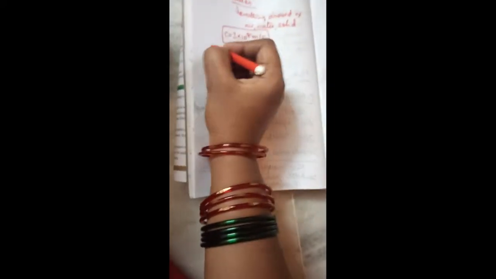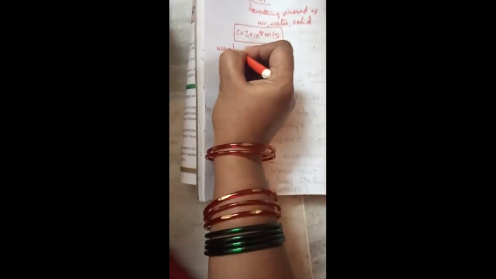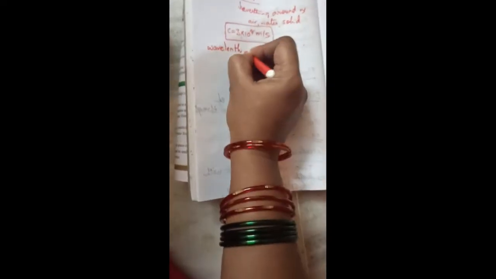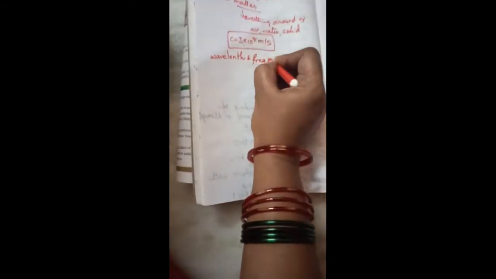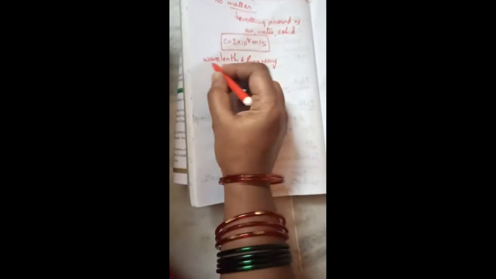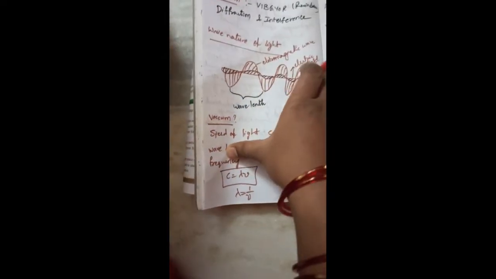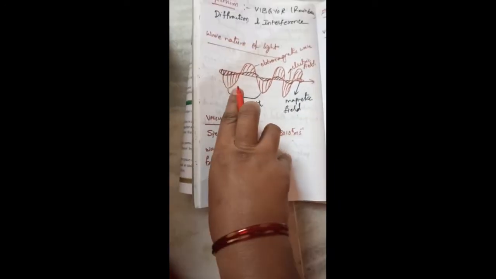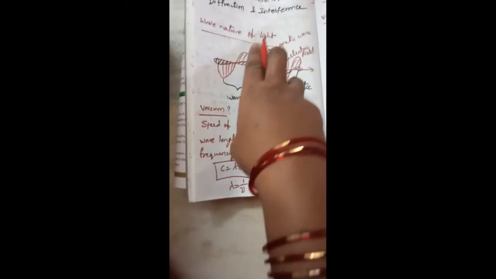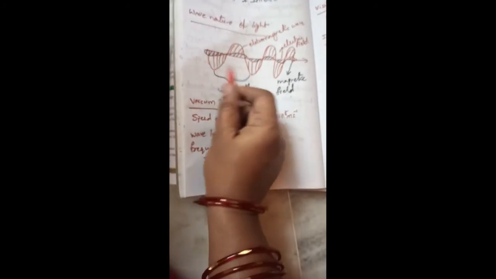Here we have two terms, wavelength and frequency. First I want to explain these two definitions. These are the waves. The frequency waves are like this, with peaks back and forth. These are the two peaks.